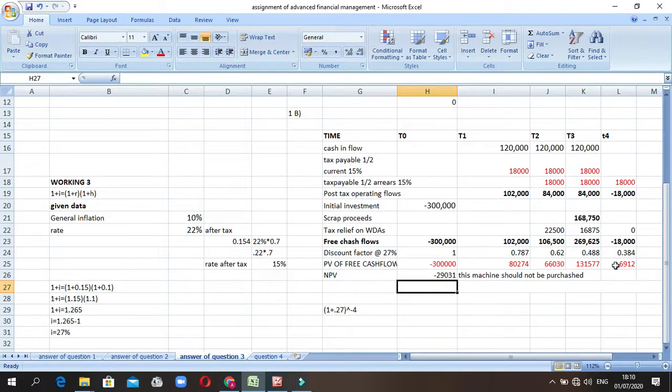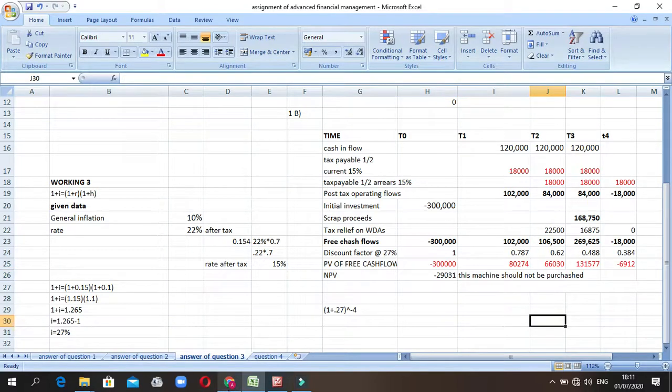As you see, the net present value is negative. So the conclusion: this machine should not be purchased because it will give us a loss. So that is for question number 3. That is the final answer you have to give the examiner.